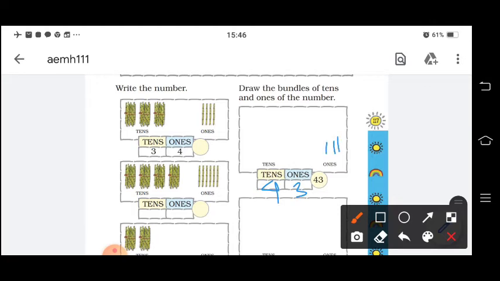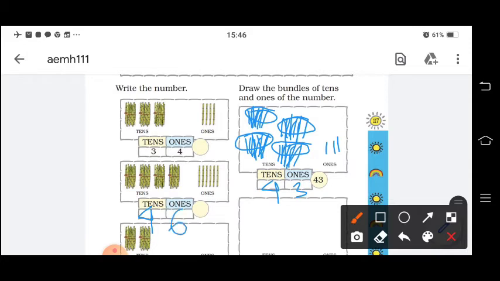Now in the tens place we have to draw 4 tens. So you will draw 10 like this, then you will make a bundle. So this much we have. Like this you have to neatly draw here 4 tens and 6 ones, so it will be 46.